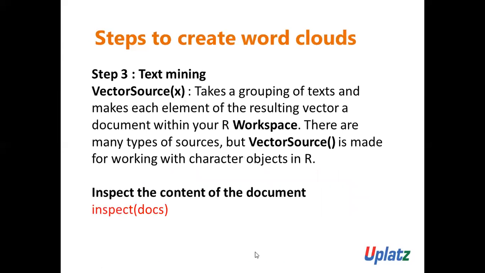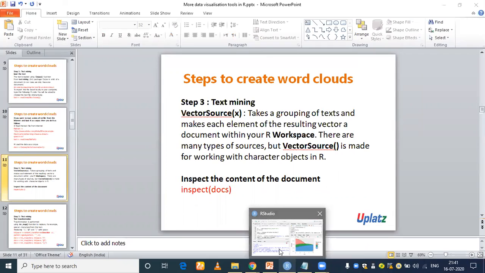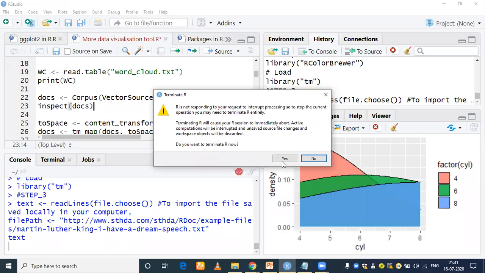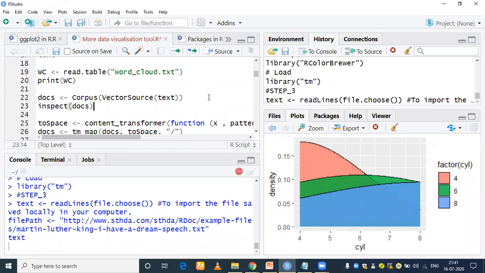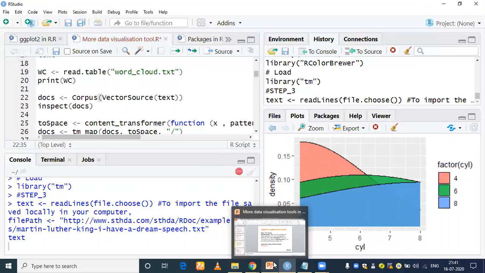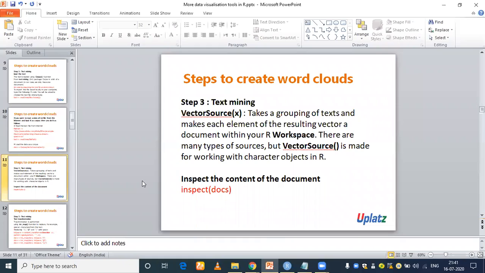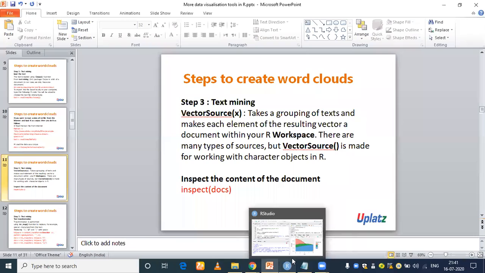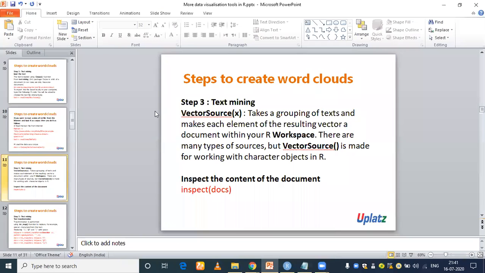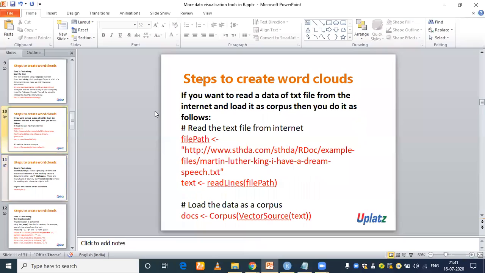Now let me show you this code in RStudio so that you will get a better understanding of it. Oh, what happened? Why is it taking more time? I think it is taking more time. Let me check it. But till now, you just understand the steps for creating the word cloud.